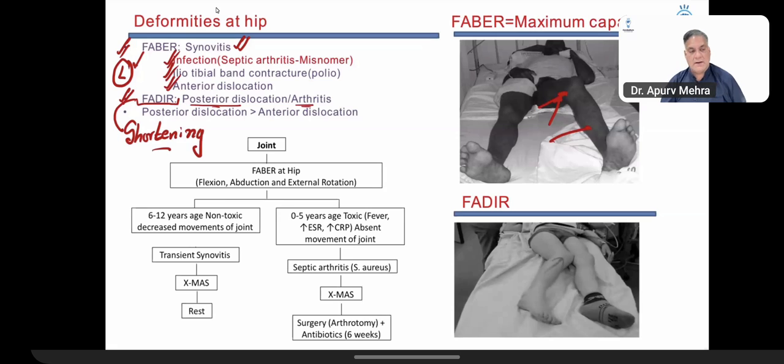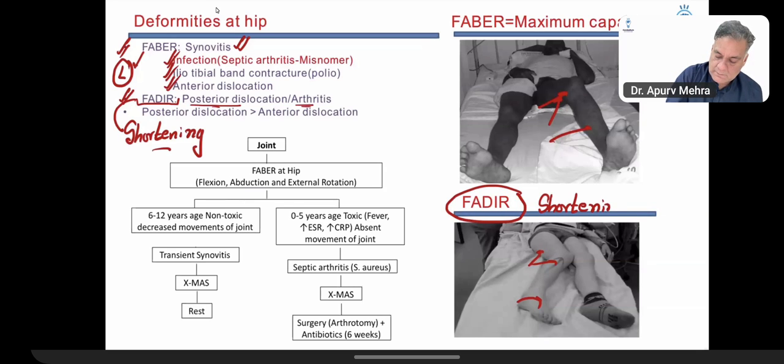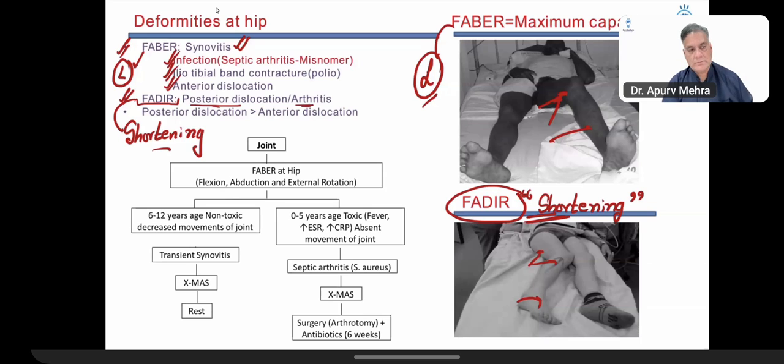And there is shortening. So there is shortening. Remember that. In FADIR, there is shortening. So it is flexion, adduction, internal rotation, FADIR. And then FABER, lengthening. Are we good?